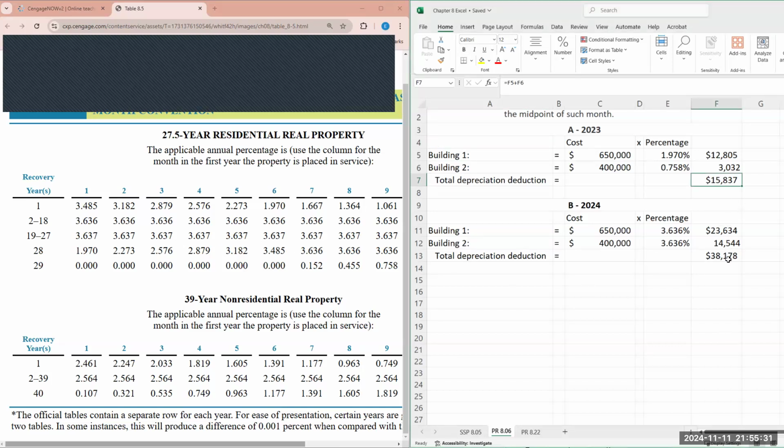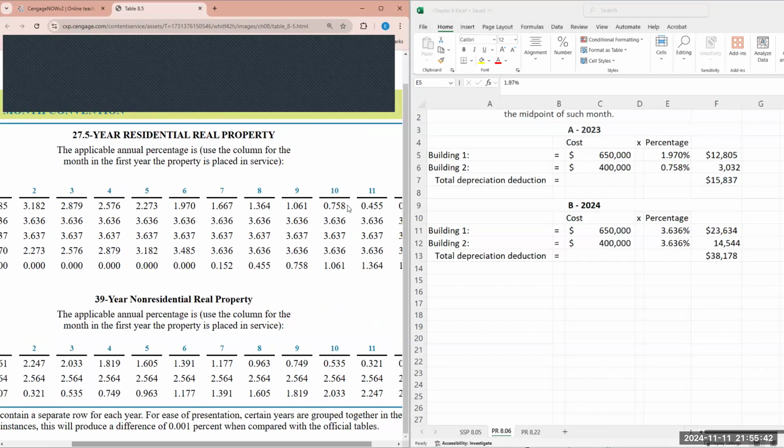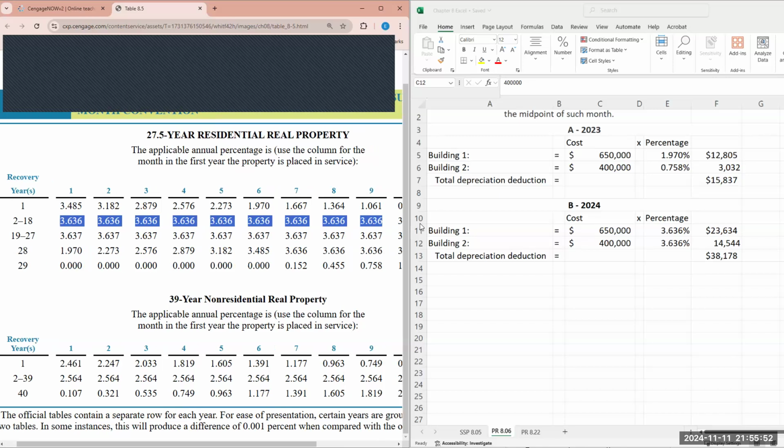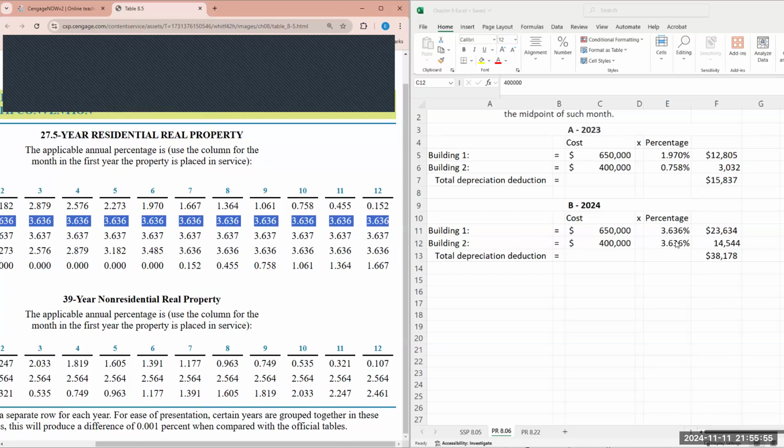All right. So A was 15,837. Again, the first property was placed in service in June, so that is why we multiplied it by 1.970. The second building was put in place in October, which is why we use 0.758. And for the second year, we see that it doesn't matter if it was placed in service in January, February, December, doesn't matter. It's always going to be multiplied by 3.636 for years 2 through 18. Hence, we calculated the total depreciation for 2023 and 2024.